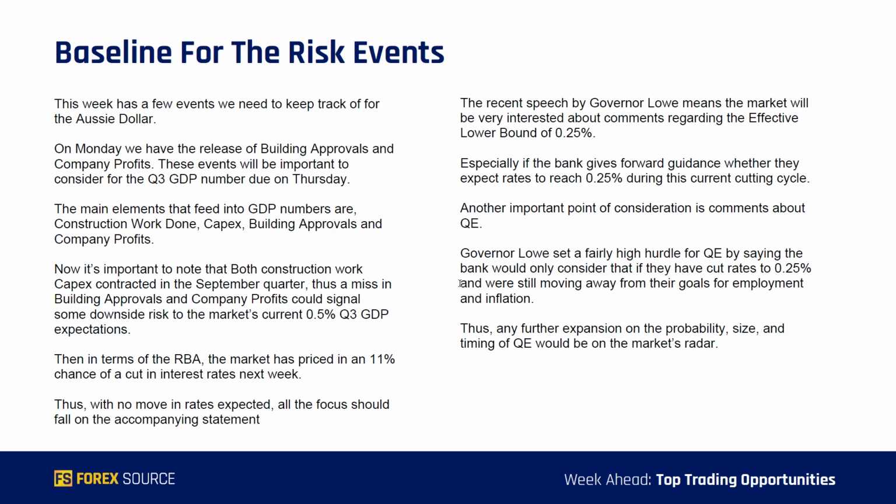And the recent speech by Governor Lowe means that the markets will be very interested in comments regarding that effective lower bound sitting at 0.25%, especially if the bank gives forward guidance on whether they expect rates to reach that 0.25% lower bound during this current rate cutting cycle. Another important point of consideration is comments about QE. Governor Lowe set a fairly high hurdle for QE by saying that the bank would only consider that if rates are cut to 0.25% and they were still moving away from their goals for employment and inflation. Thus, any further expansion on the probability, the size or the timing of QE would be on the market's radar in this upcoming meeting.